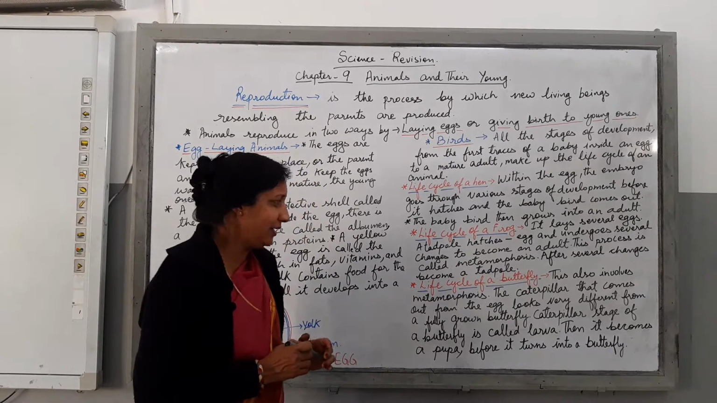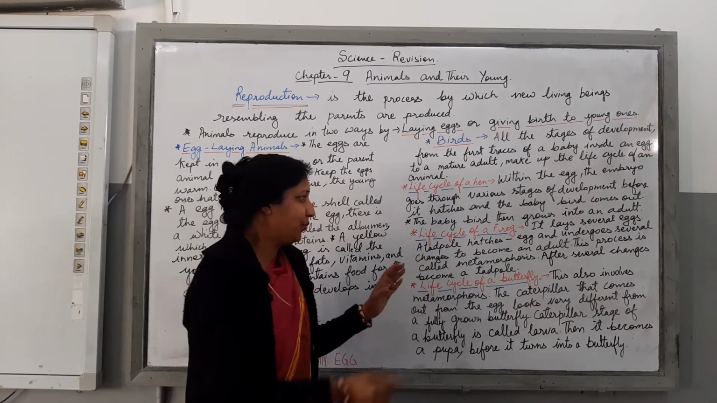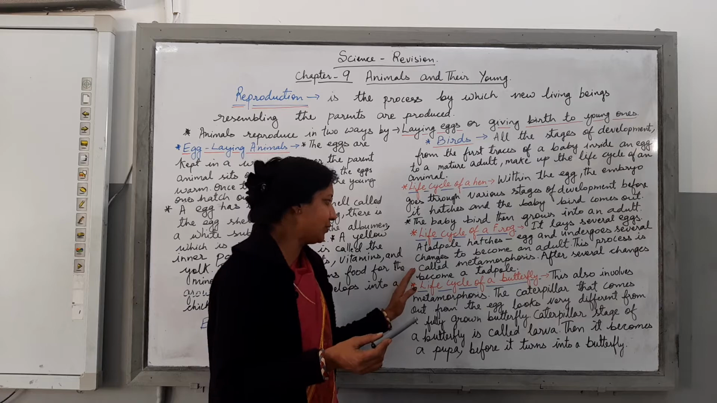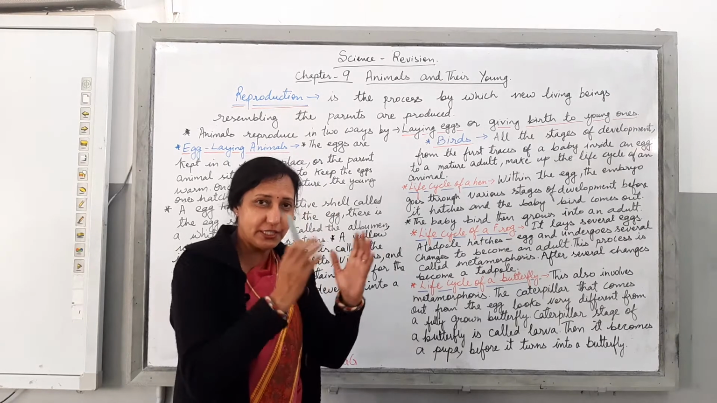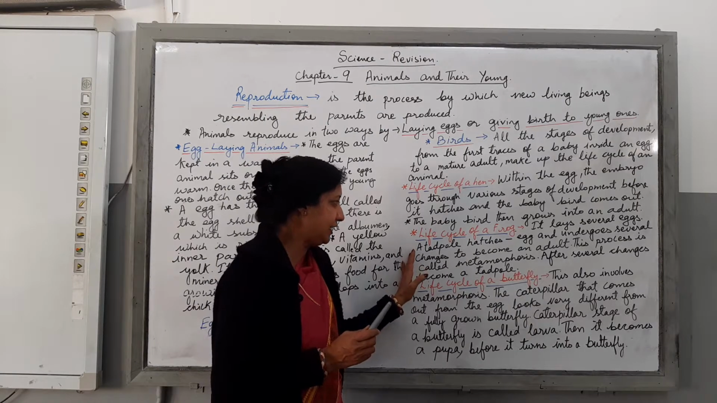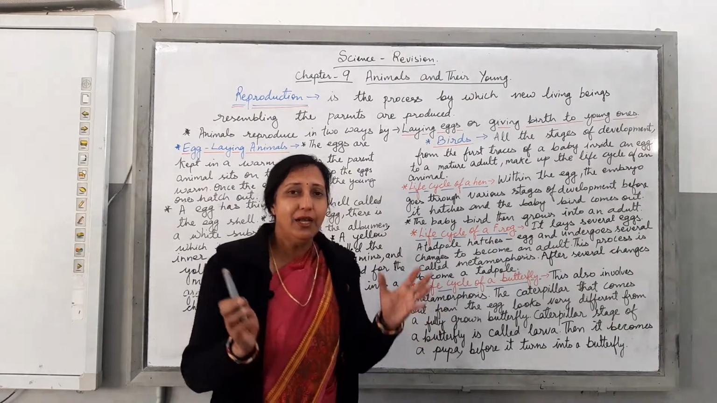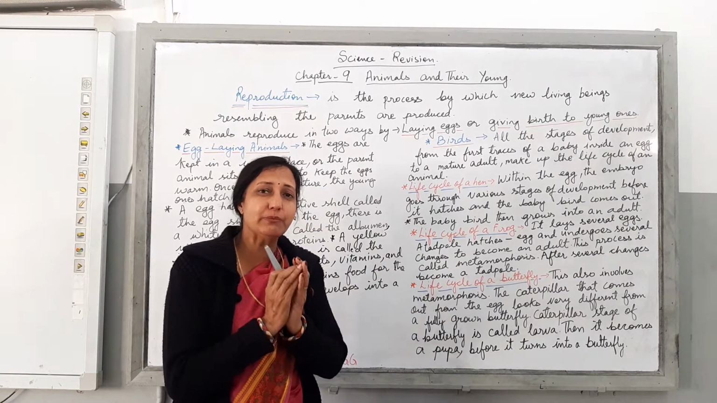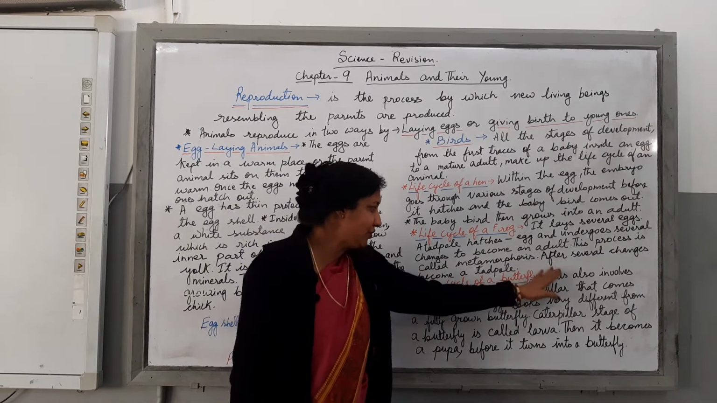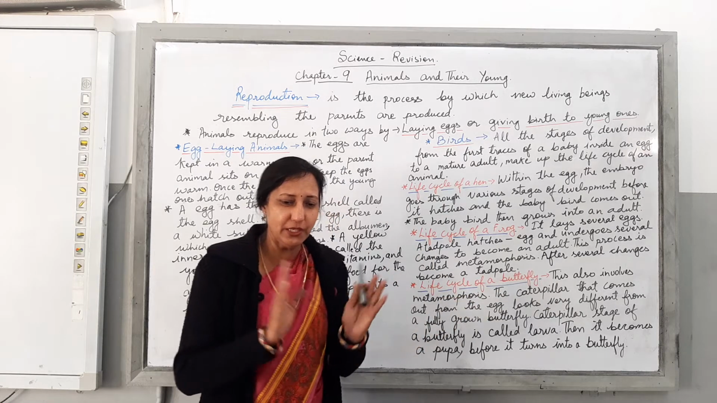Let us understand, children, it lays several eggs and a tadpole hatches from the egg and undergoes several changes to become an adult. This complete process is known as metamorphosis. What is it known as, children? Metamorphosis. And after several changes, children, it becomes an adult frog.